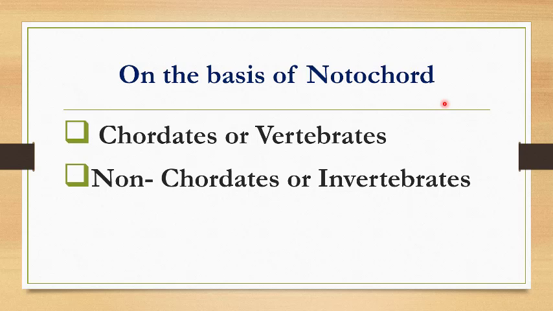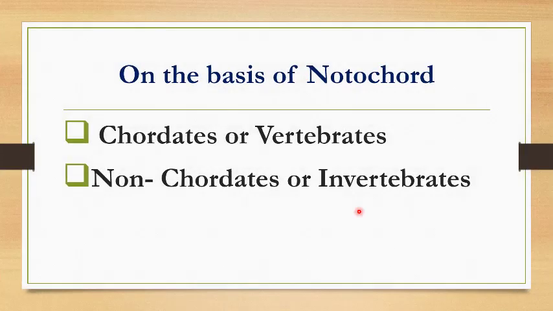On the basis of presence or absence of notochord, animals can be classified into two categories, that is chordates or vertebrates, and non-chordates or invertebrates. In chordates, notochord is present at some stage of life. In non-chordates or invertebrates, notochord is absent.